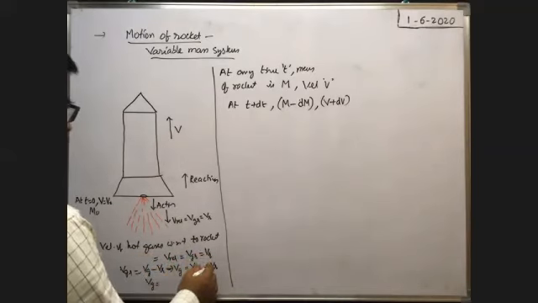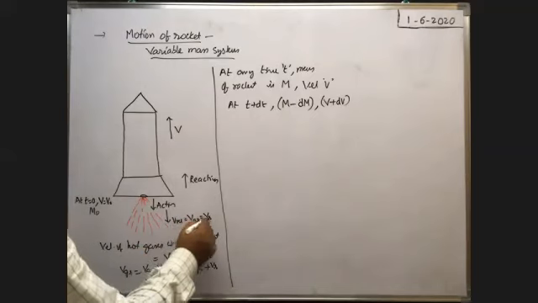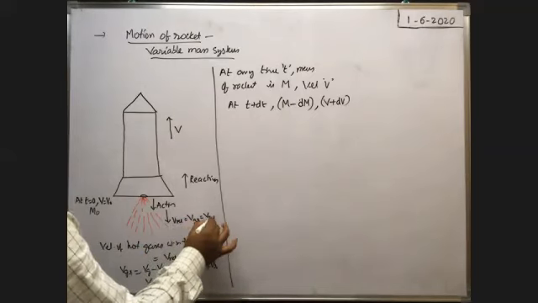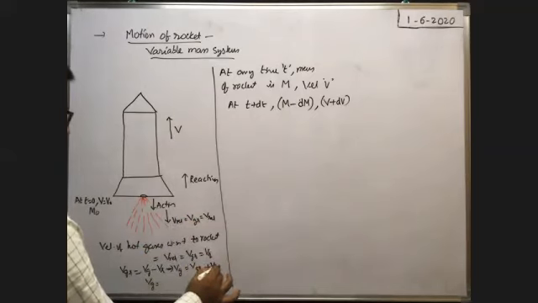Here the relative velocity is taken as V relative.